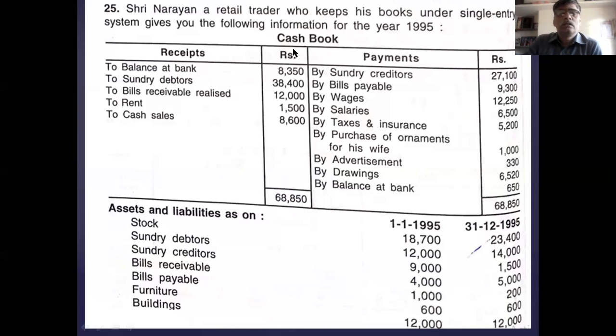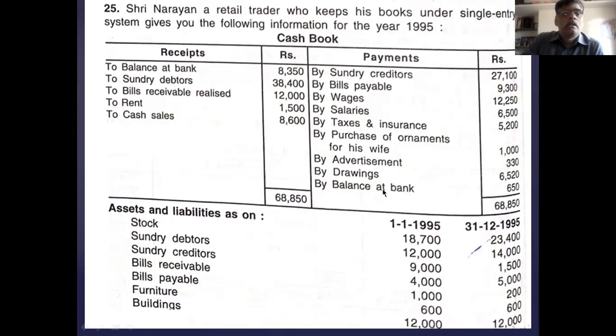You check the cash book, whether it is a cash book or a statement. You see the balance at bank. Opening balance and closing balance at bank are given. So I think it is a bank account, because the opening and closing balances are given in the form of a bank account.